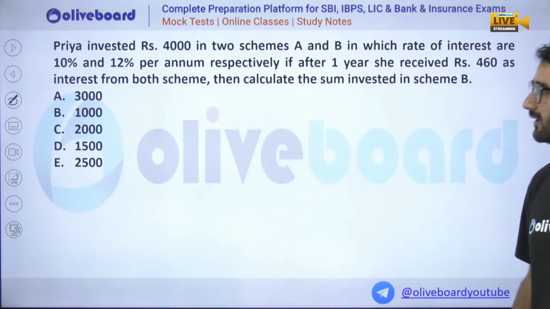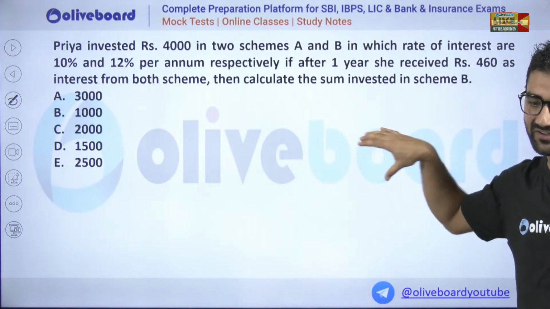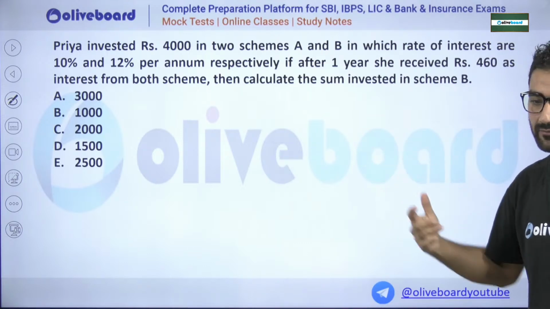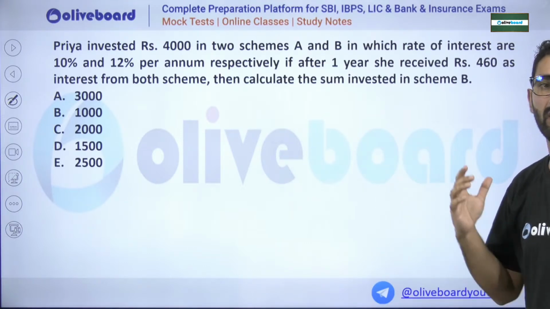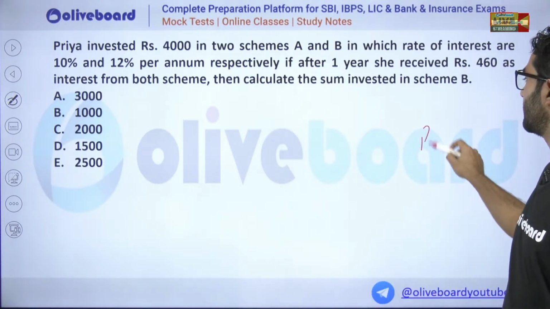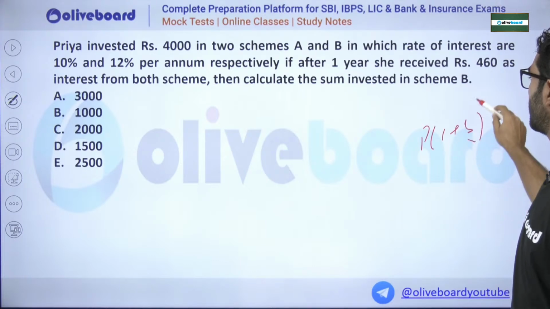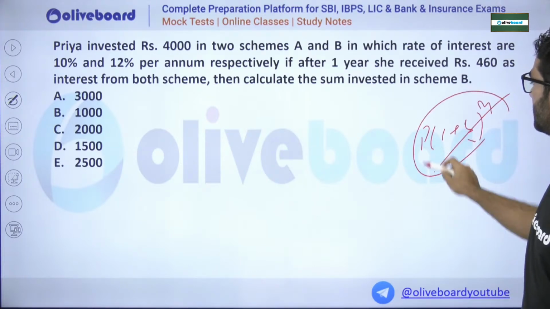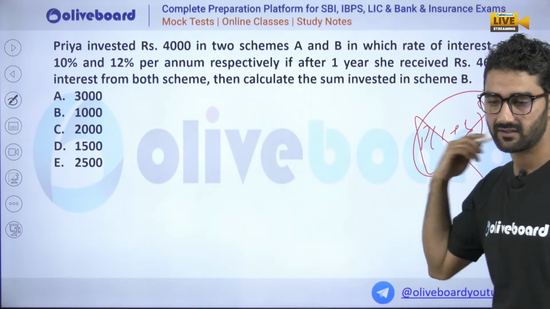I am telling you so much for compound interest, so many tricks, because I have to use that in simple interest obviously and compound interest. So I don't want to use the principle of 1 plus rate upon 100 raised to the power n. I want to avoid this in compound interest.